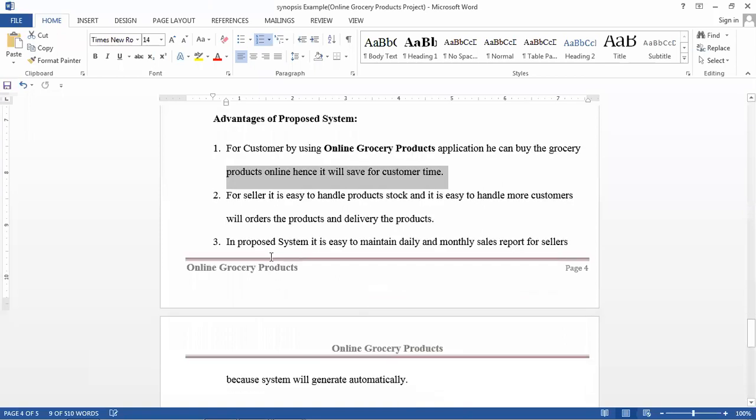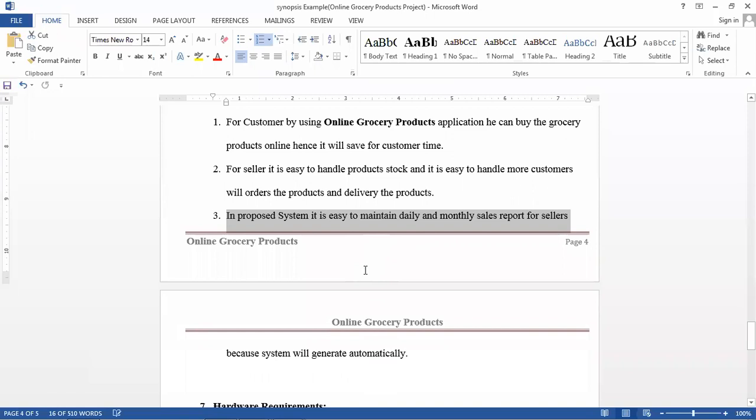Okay, in the proposed system, it is easy to maintain daily and monthly sales reports, which is very important. In the online system, it will be generated automatically. That is the main advantage of this online application. Daily, weekly, monthly, per product daily selling, per product monthly selling, those will be maintained here. It will be generated automatically based on the orders of the products; the seller does not need to enter the details. So those will be easy in the online system.